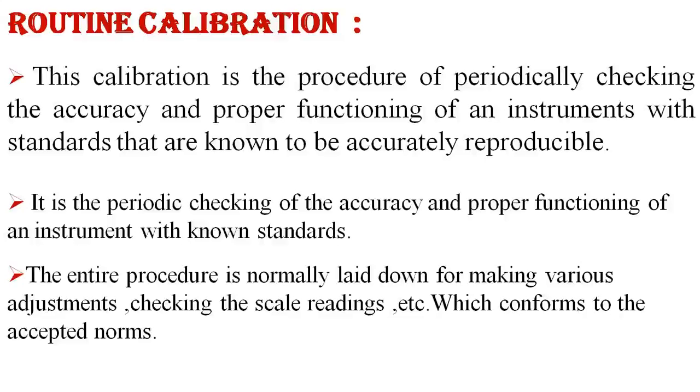It is the periodic checking of the accuracy and proper functioning of the measurement system instruments with standards that give very precise, reproducible output.